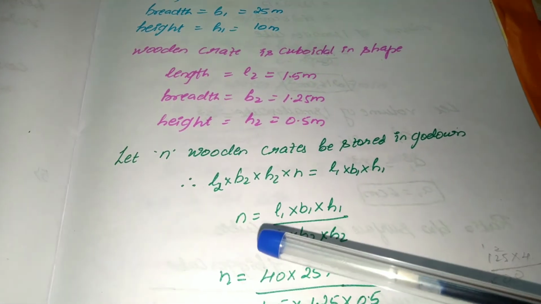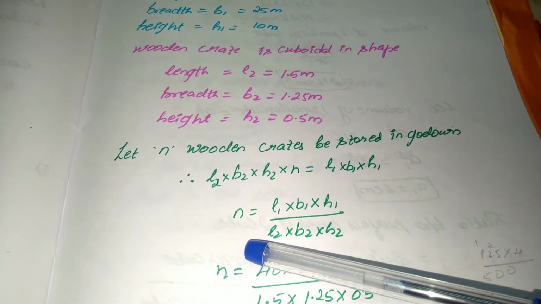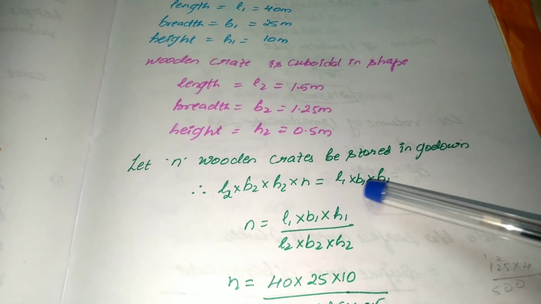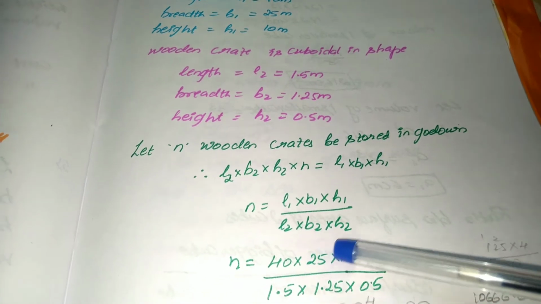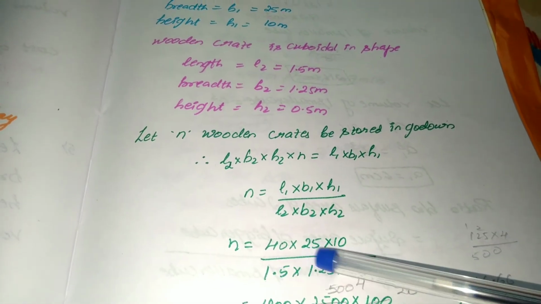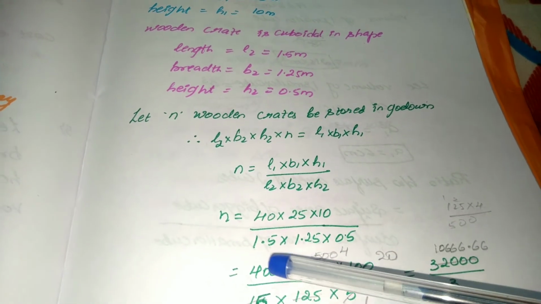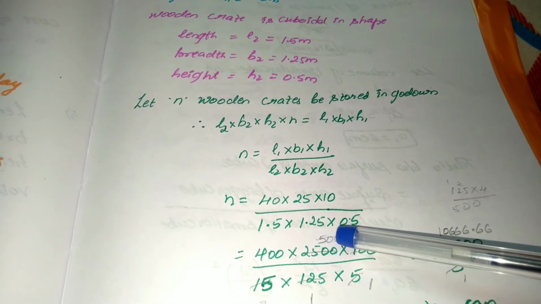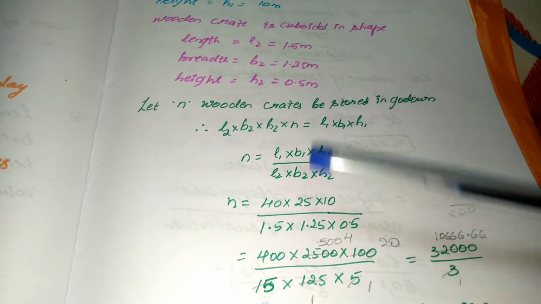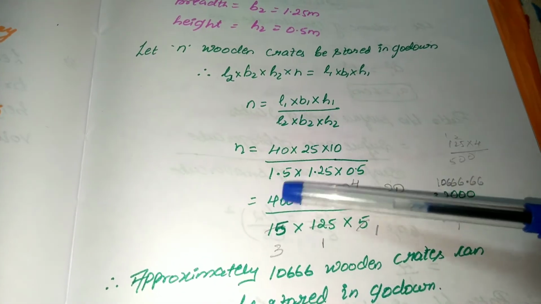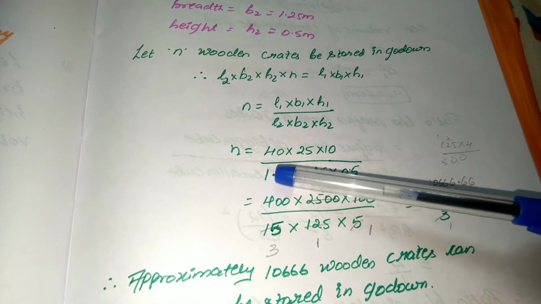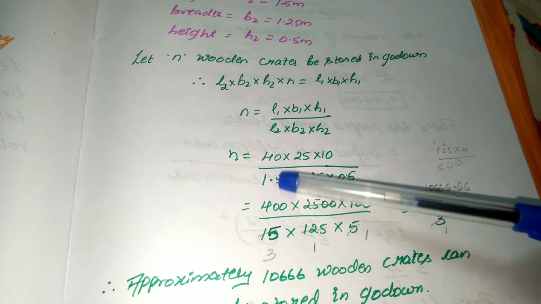So number of crates n will remain in the LHS as it is. So L1, B1, H1 by L2, B2, H2. L1, B1, H1 as per your question I will substitute 40 into 25 into 10 by 1.5 into 1.25 into 0.5. Next step I will convert that. After one digit, one point is there. So I will add one zero here. So it will become 400.